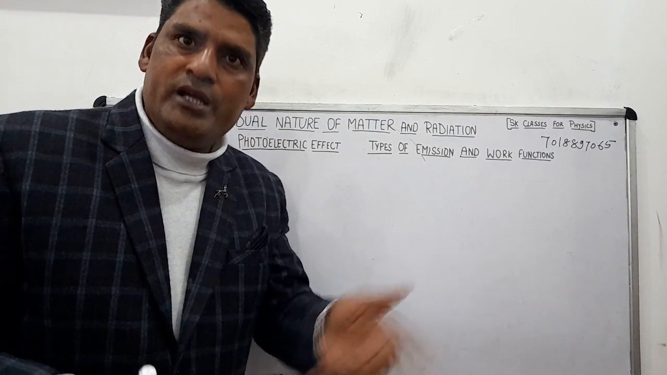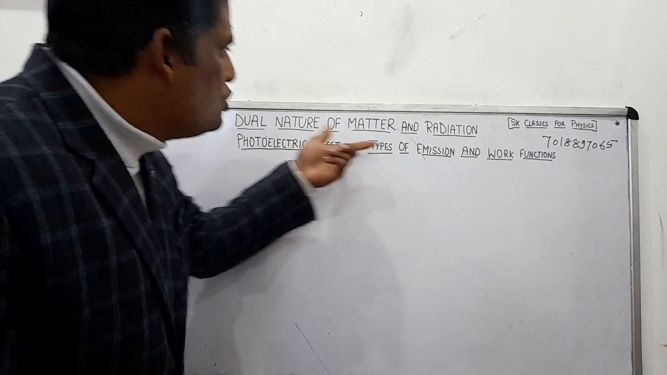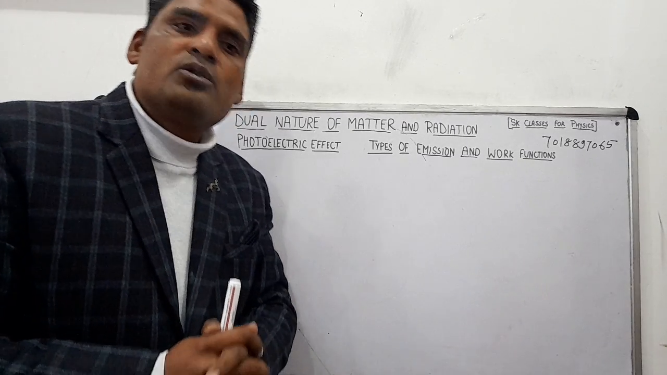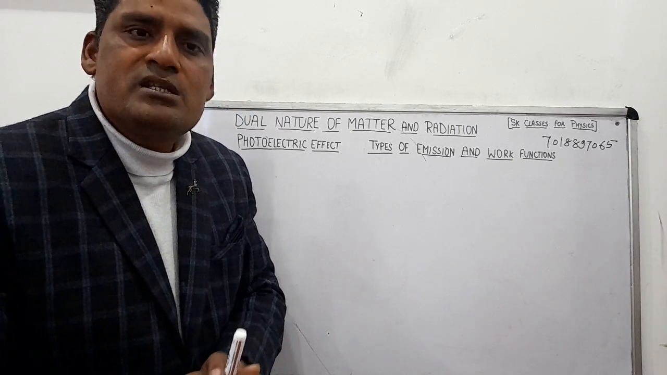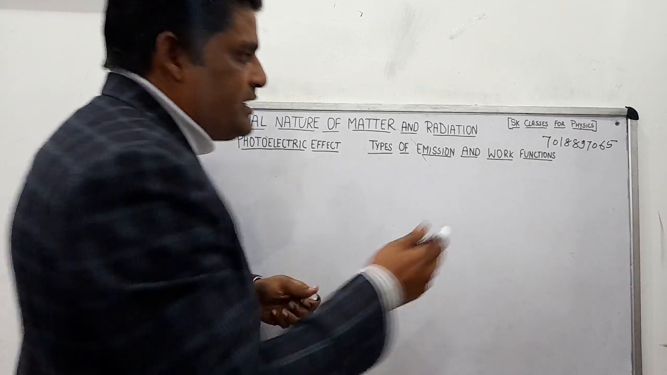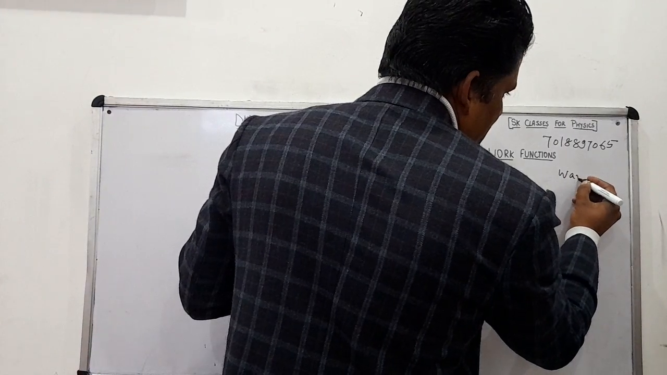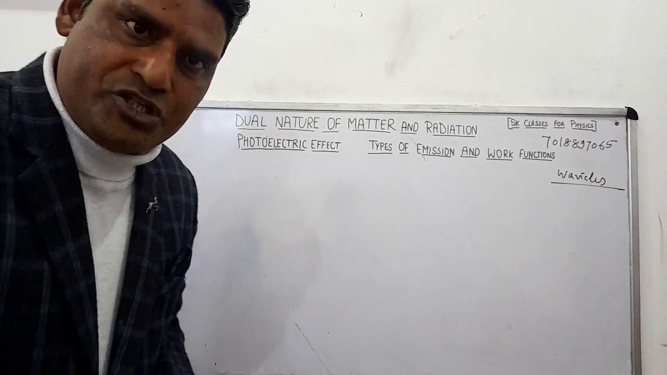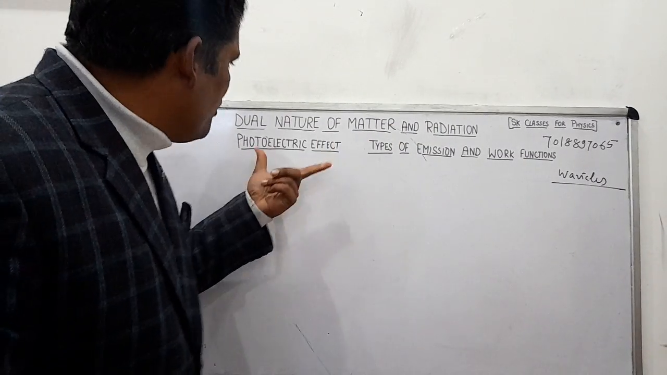Light का कैसा nature है? Dual nature. Light has dual nature means it will behave like a radiation as well as a wave. So we can say it as a wavicle. Wavicle we can say. Wavicle means wave as well as particle nature. Wavicle word use किया गया इसके लिए. Wavicle means it has particle nature as well as wave nature. So we will discuss now photoelectric effect.